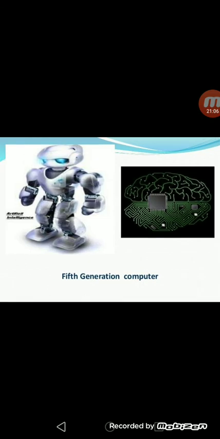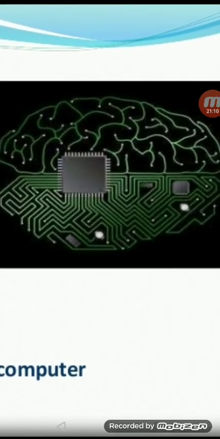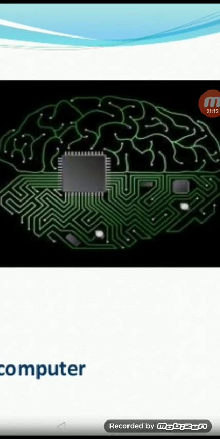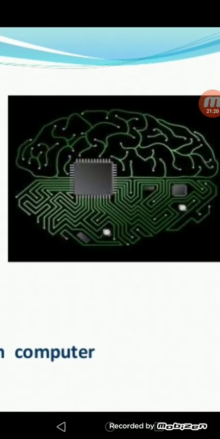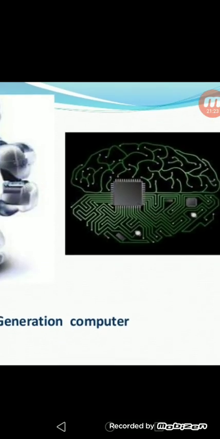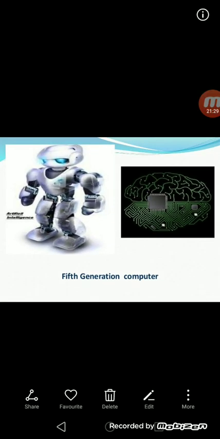See, this is the fifth generation using artificial intelligence. Please see this image. It looks like a human brain. How our human brain works, the same way the robot will work. This is the fifth generation of the computer.